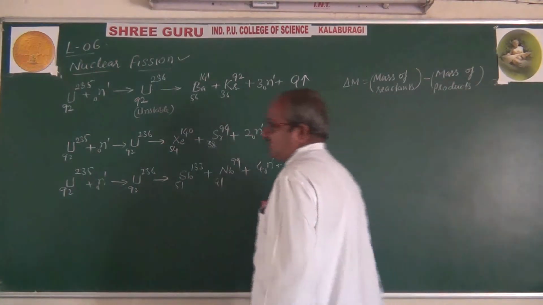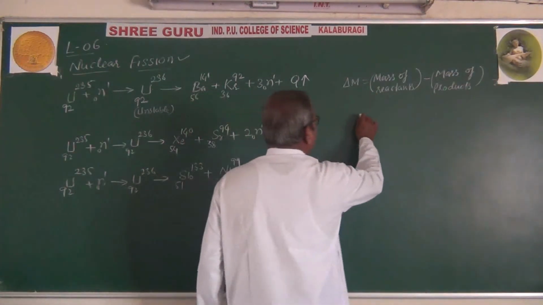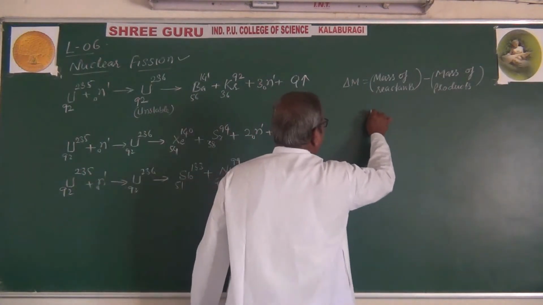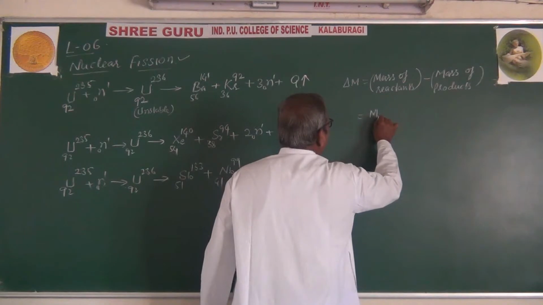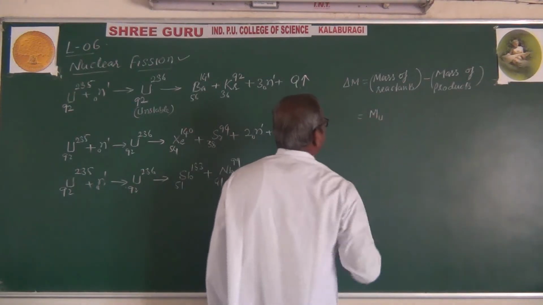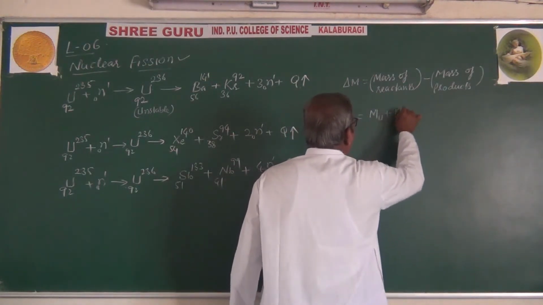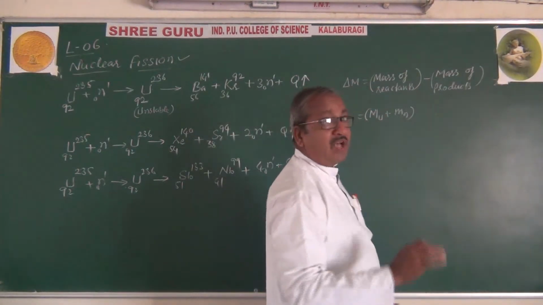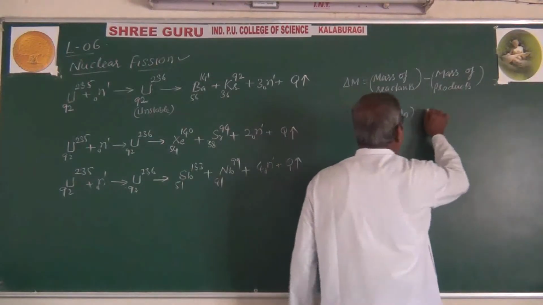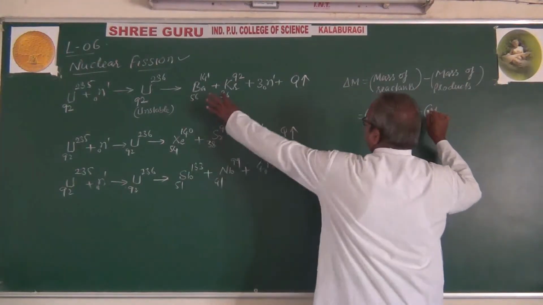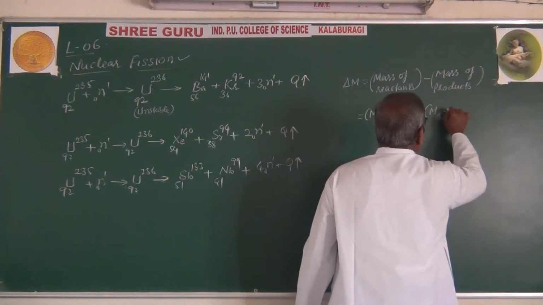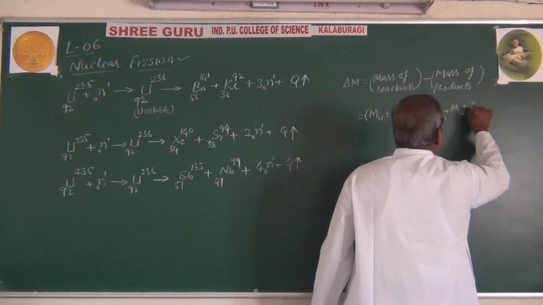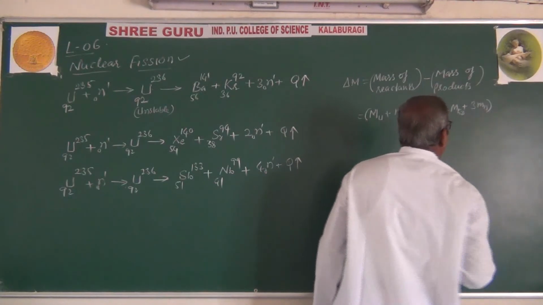So you get mass of uranium-235 plus mass of neutron in atomic mass units, minus the mass of barium plus mass of krypton plus mass of 3 neutrons.